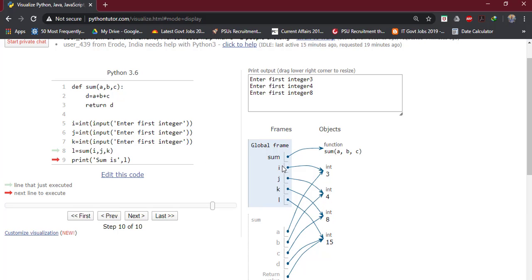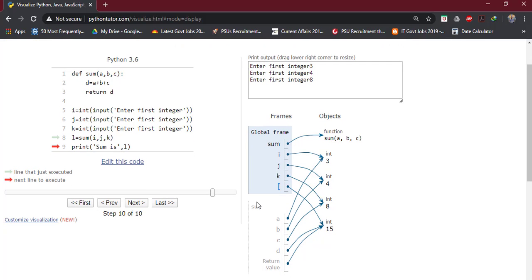Now see, l is getting created. Where is it getting created? In the global frame. Why? Because l is created in the main segment. That's why l is in the global frame, and we can access the value of l anywhere in the program. So now here we are printing the value of l. So it is simply printing the value of l.